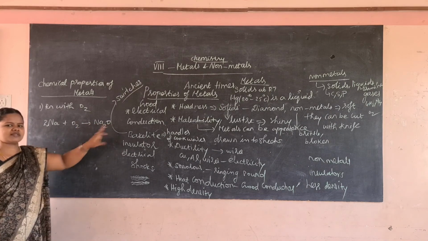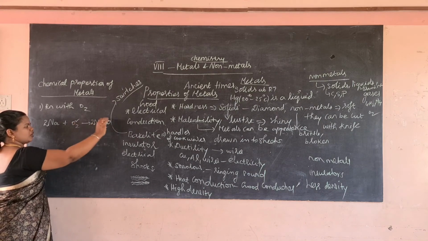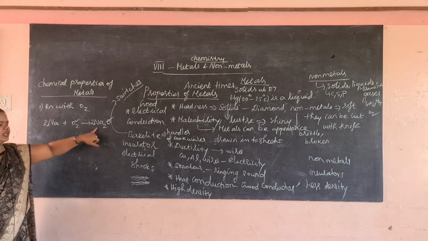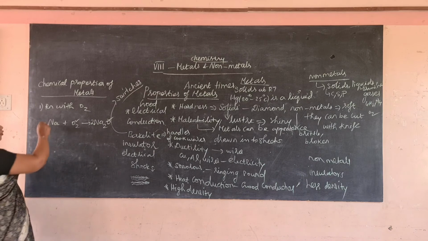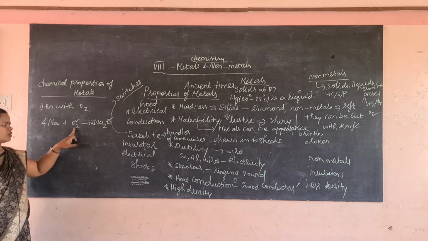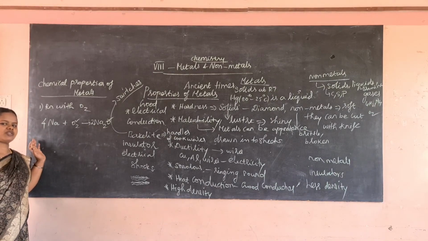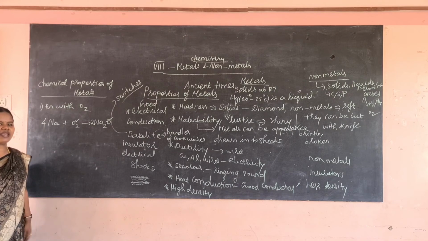Then there are 4 sodium on the right, so we put 4 on the left. So 4 Na plus O2 gives 2 Na2O. Sodium is very, very reactive, so it is placed in kerosene.